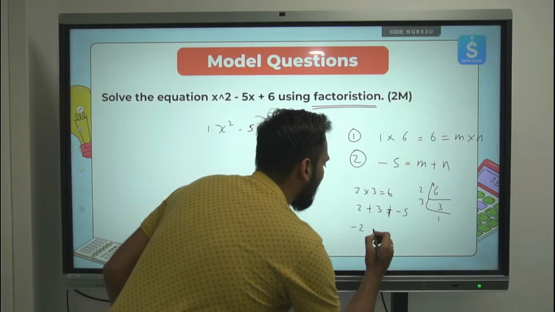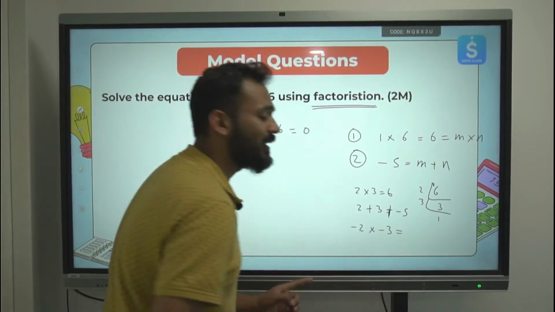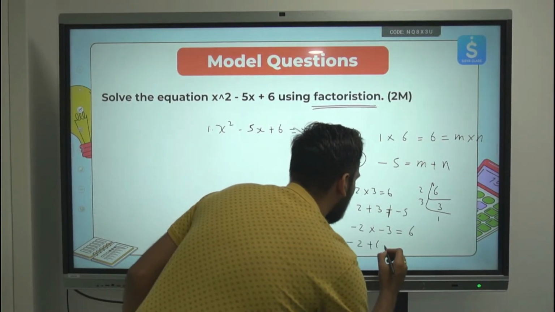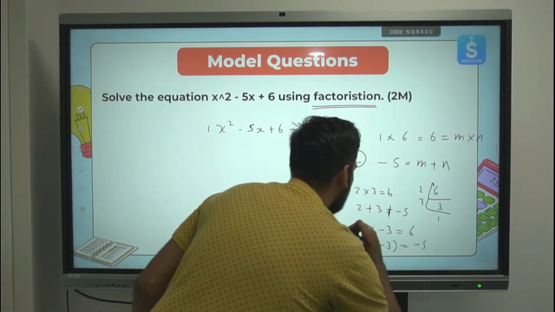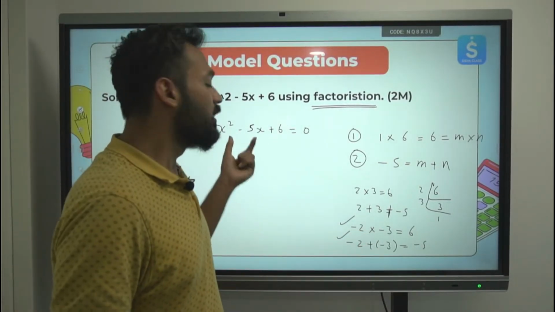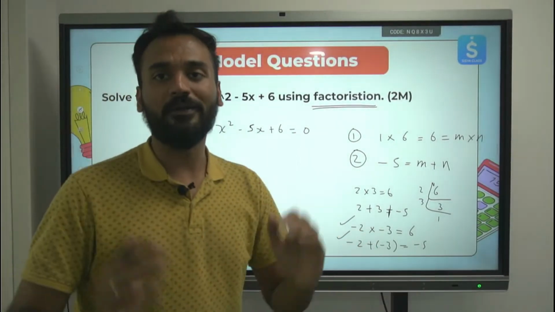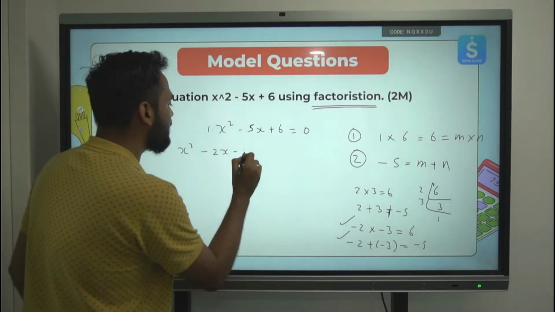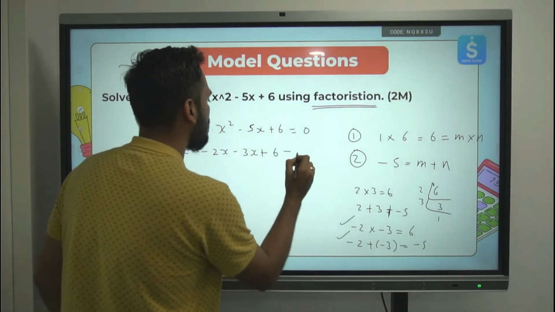However, if I take minus 2 and minus 3, minus 2 into minus 3 is 6, and minus 2 plus minus 3 is also minus 5. So these are the two numbers, minus 2 and minus 3, which I will use to split the middle term into two parts. So let me use this. x square minus 2x minus 3x plus 6 is equal to 0.